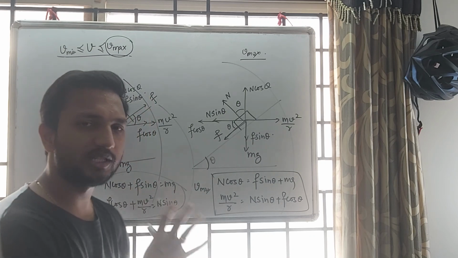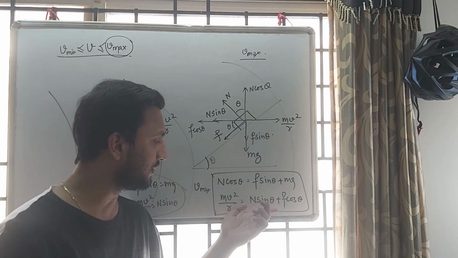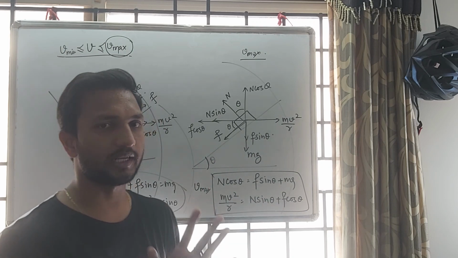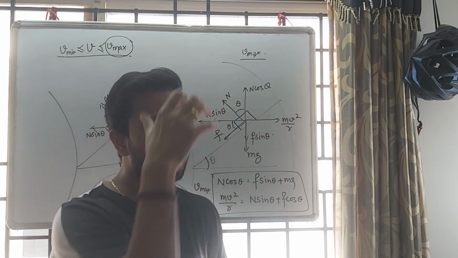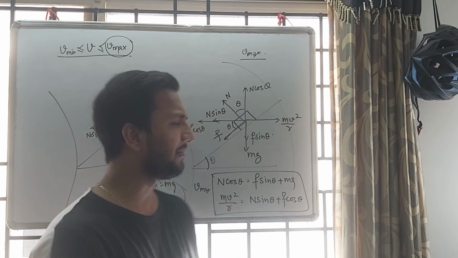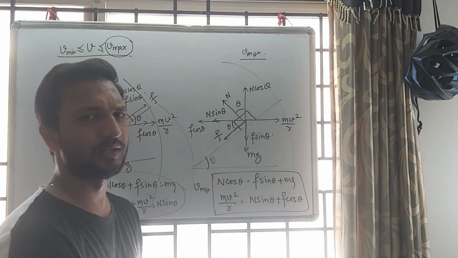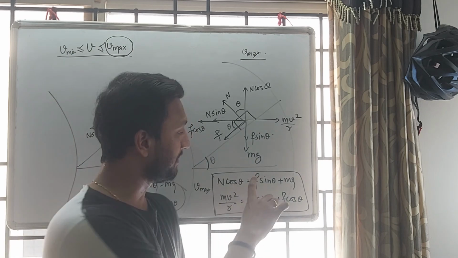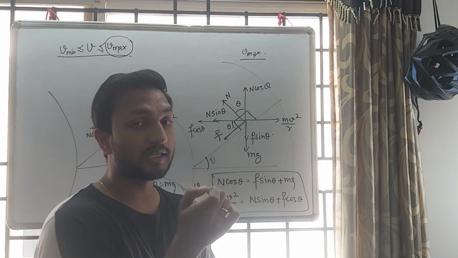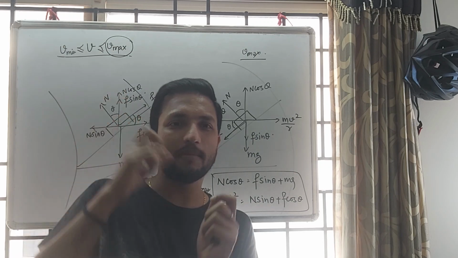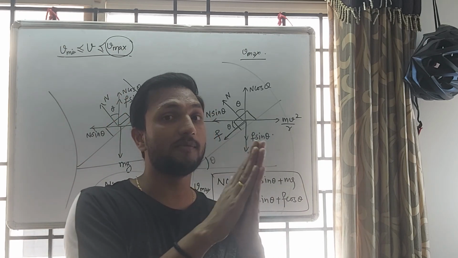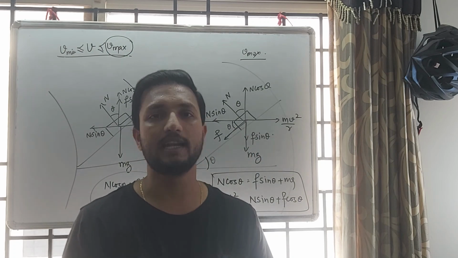But this is not that important. Here we have to calculate maximum velocity, because if you have maximum velocity, you will skid out of that track. If you have minimum velocity, nothing will happen. Slightly you will move down, but that is not that dangerous. This case is dangerous. You have to keep your car in that velocity range, but if you exceed that maximum velocity, definitely you will be in danger.